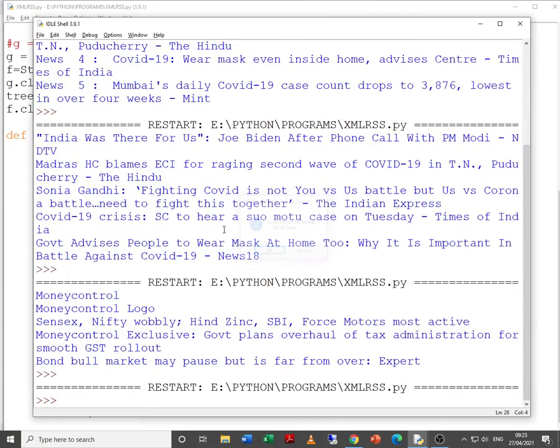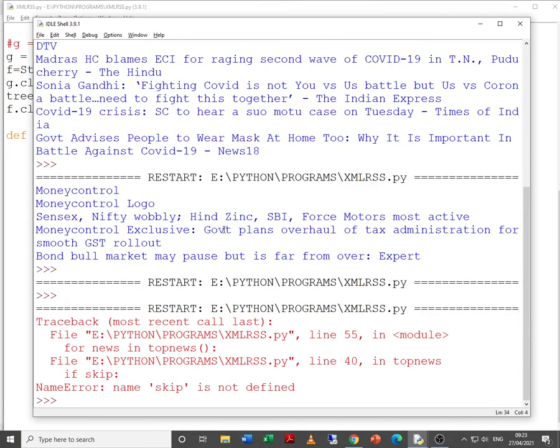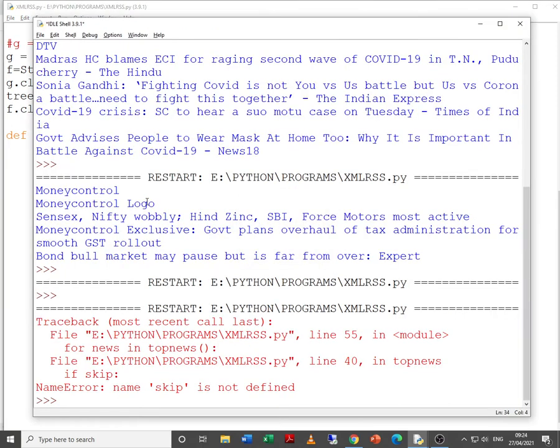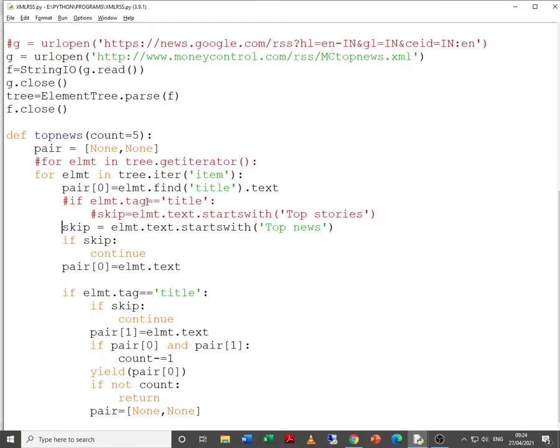Now let us try to check. Skip is not defined. Why is skip not defined? Okay, so let me define it over here, because it is skipping.